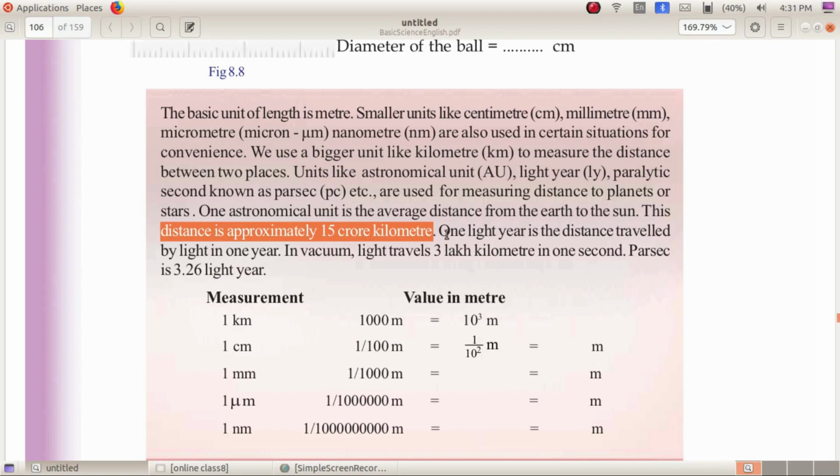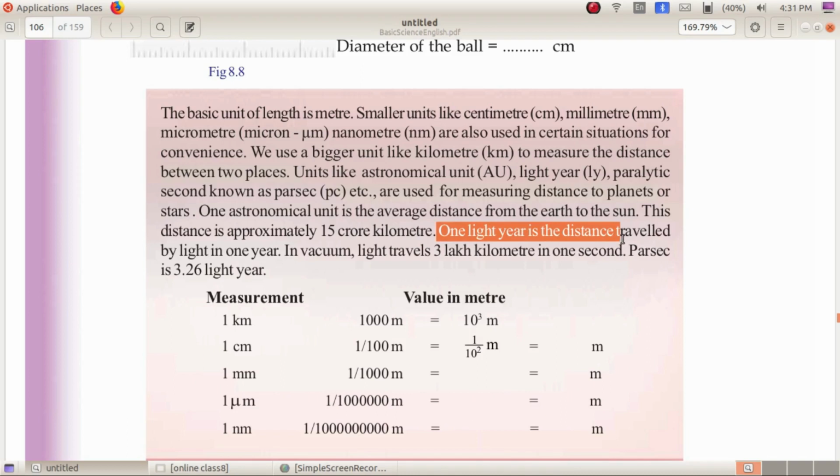Now, what is 1 light year? 1 light year is the distance travelled by light in 1 year. In vacuum, light travels 3 lakh kilometers in 1 second. The maximum possible speed is that of light, and it has a speed of 3 lakh kilometers in 1 second.